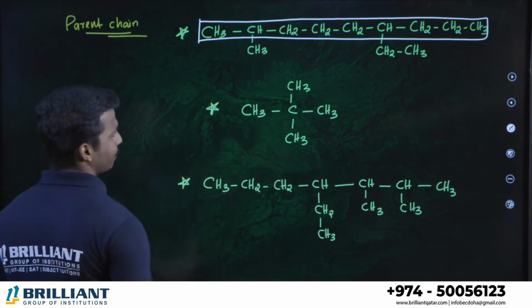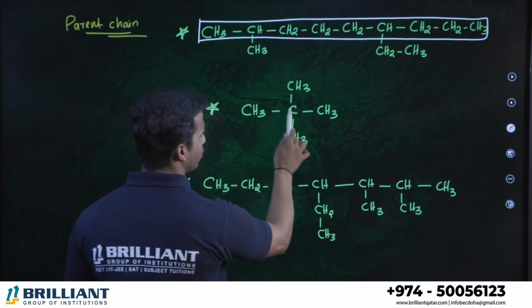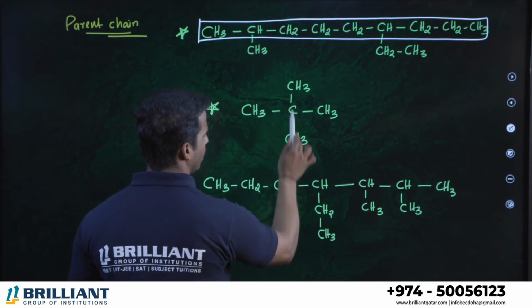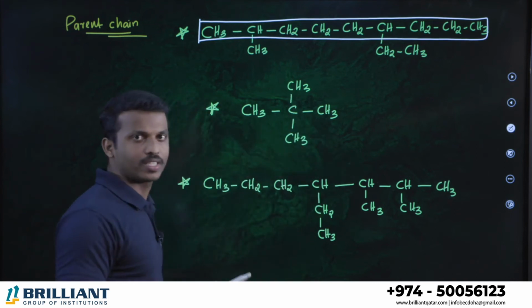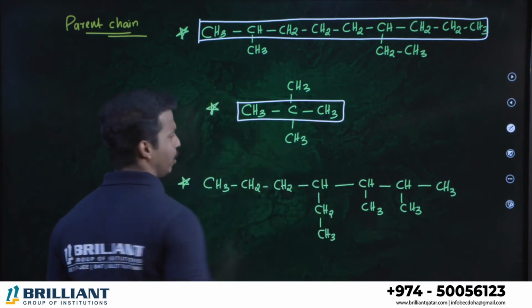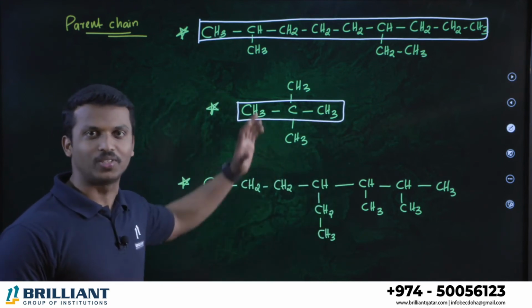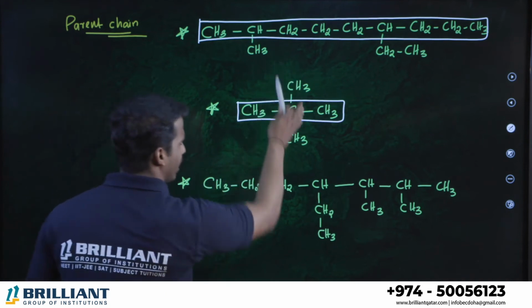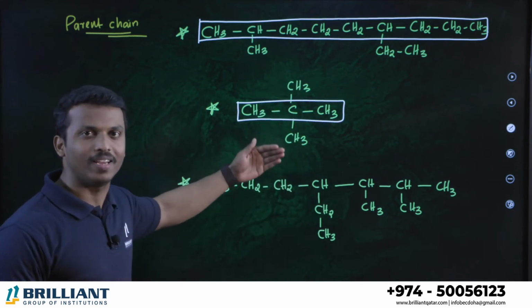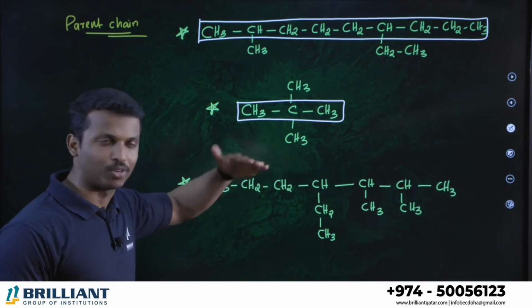What about here? Here you can see 1, 2, 3, 1, 2, 3, 1, 2, 3. All are the same way. So we can say this one is the parent chain. You can take any one of them as a parent chain in this system, or the vertical one, this one, this one. But the naming while writing will be the same. I'll show you that.